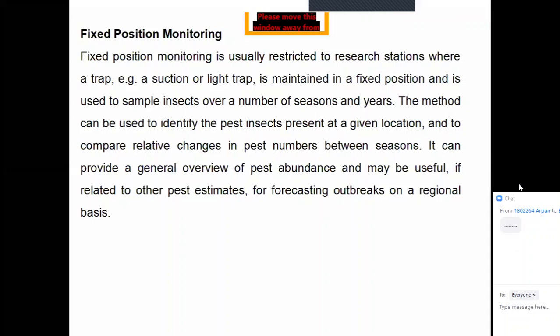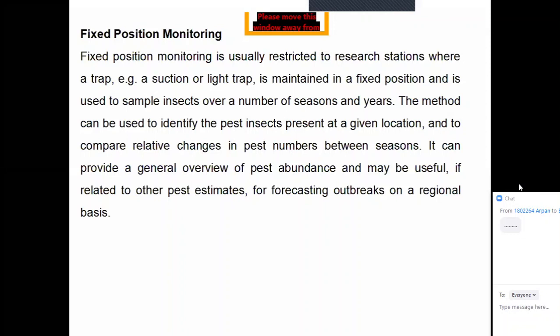But for field-based monitoring, we cover a large area. Say for example, for whole Bangladesh, we can cover it. So we can use this data for the whole Bangladesh. Clear? In field-based monitoring, we can compare the data among different locations. But in fixed position monitoring, this is not possible. In fixed position monitoring, we can only compare the data among different times, different seasons, different years.